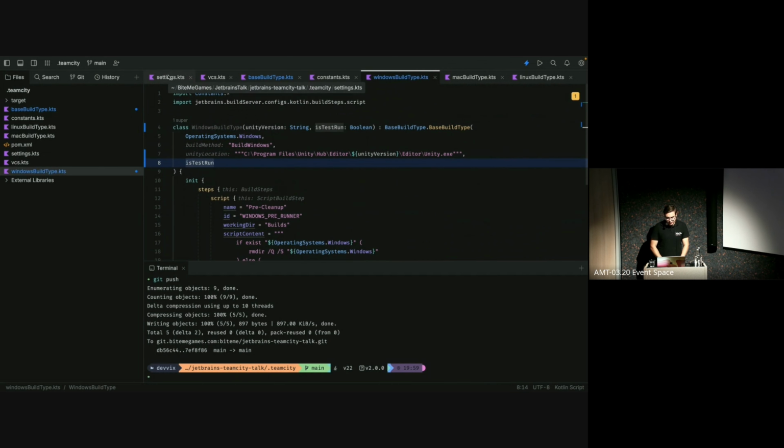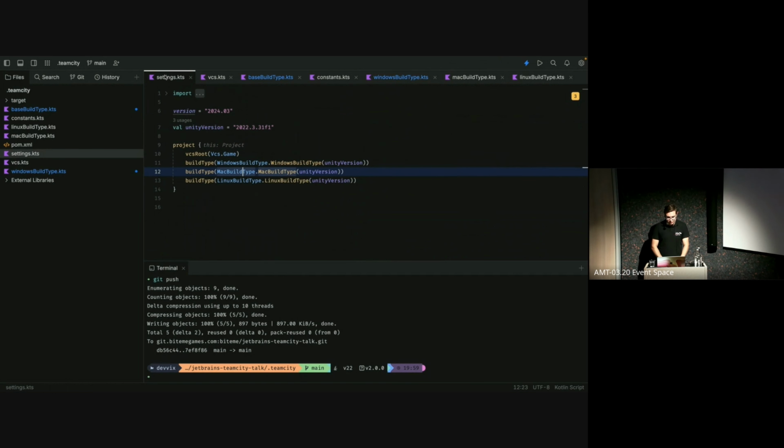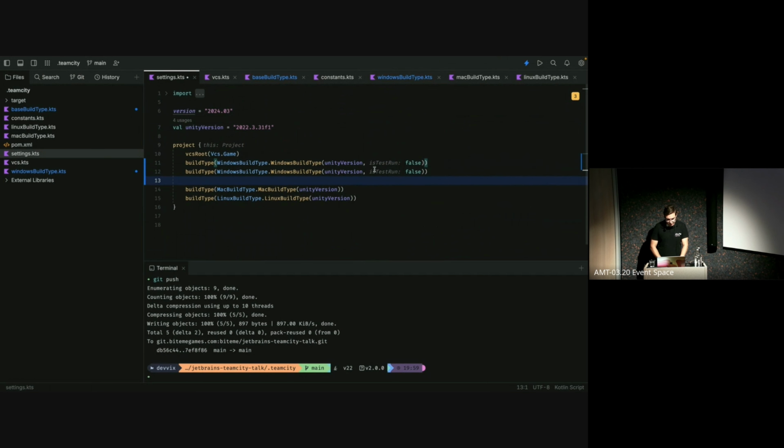Doing this now, we can reuse almost all existing logic like this. And all we have to do now, instead of just passing in Unity version, is also pass in if this is a test run or not, which will be false. However, should we now want to add Windows tests as well, we can just say this is now true. And that is all we have to do now to add tests. If we now ever want to do the same for macOS or for Linux, all we do is pass a variable to true, and it just works. You only have to duplicate this line, or not even duplicate it if you don't want that.